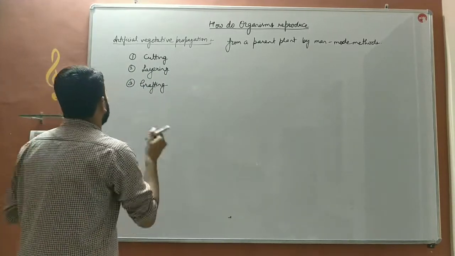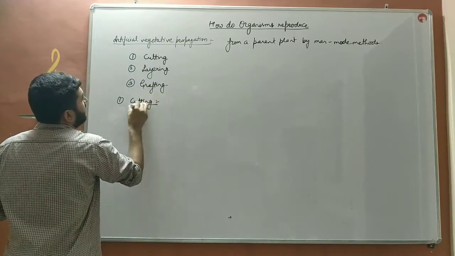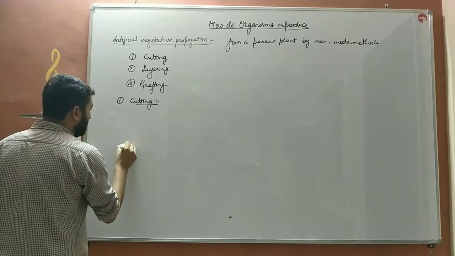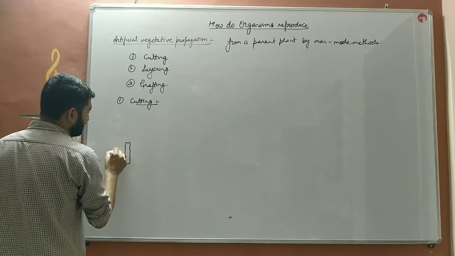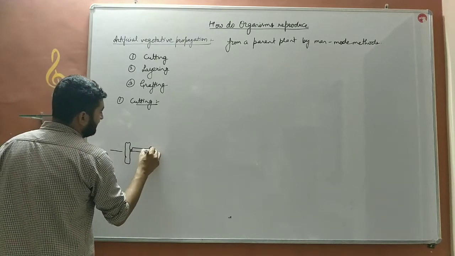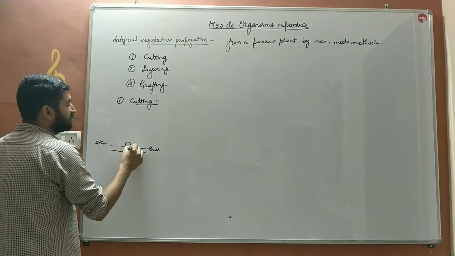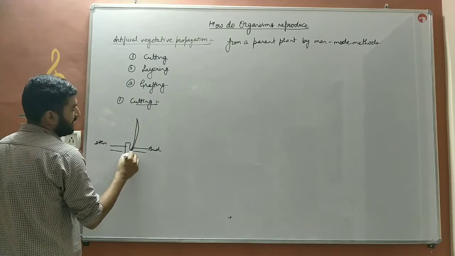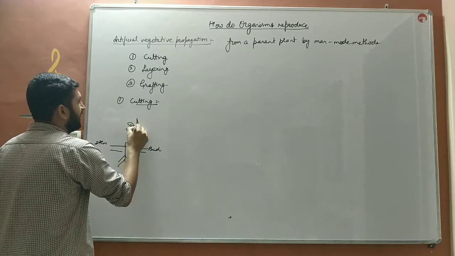The first one is cutting. Cutting is a method, bache, in which a plant part which has a reproductive bud, let us suppose I cut a stem, bache. This stem must possess a bud over it. This is the bud. This is the stem. This bud will give rise to a young plant. From here roots will regenerate, beta, and this bud will give rise to a young plant.